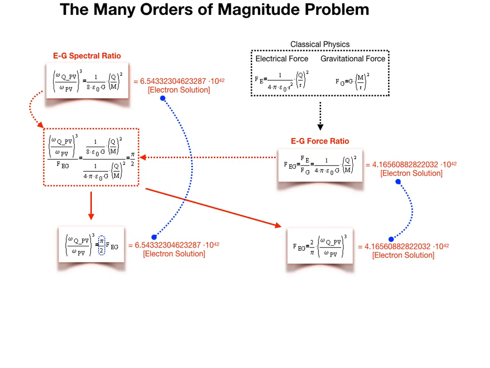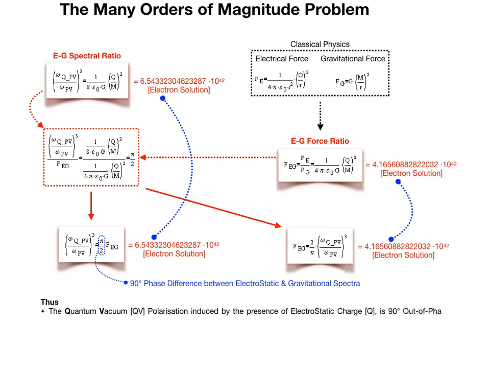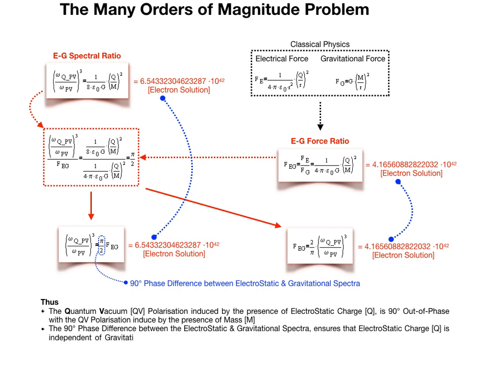Our electrogravimagnetic solution is consistent with general relativity because, as Einstein made abundantly clear in this formulation, gravitational forces do not exist within general relativity. What we perceive as gravitational force is in fact space-time curvature. Therefore, the many orders of magnitude problem is, in a manner of speaking, misrepresented classically.